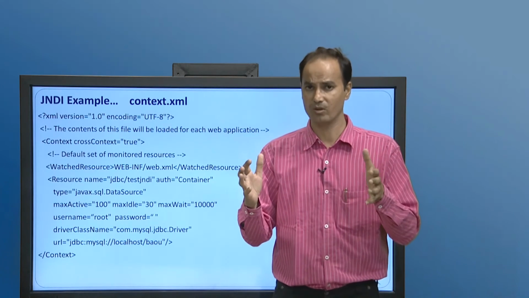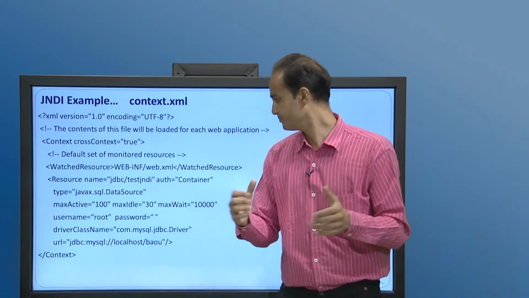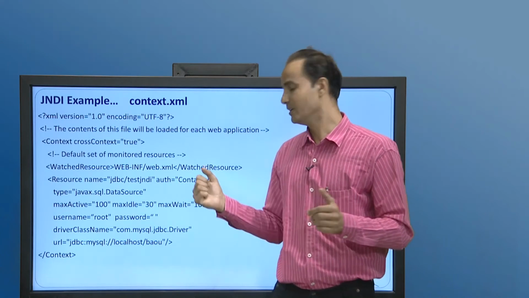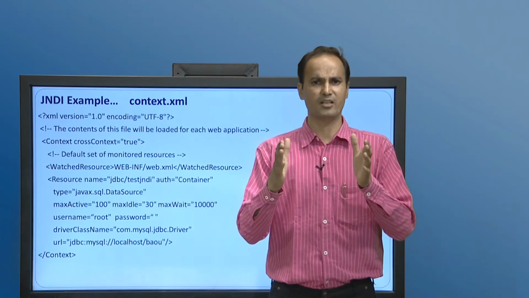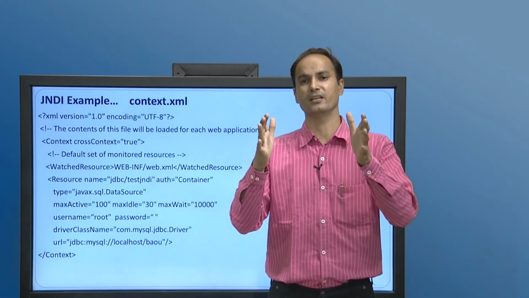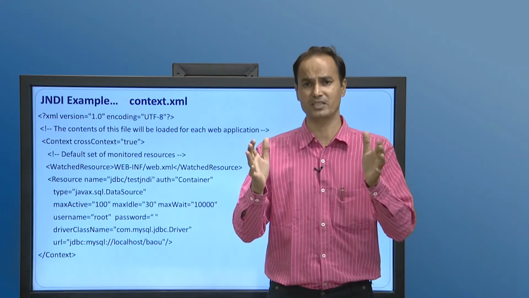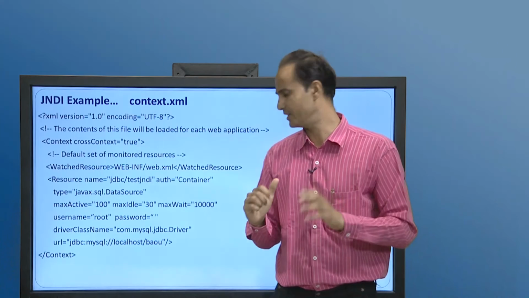MaxIdle equal to 30 means the maximum idle connections can be 30. Whether it is working or not doesn't matter, but at a time there would be a maximum of 30 connections in the idle state.